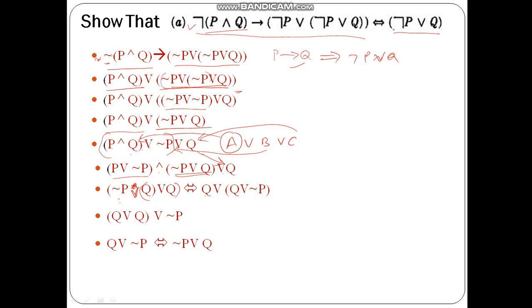I have taken here a conjunction, it should be a disjunction. Here it is an OR operation. So this is how we can prove by using the previous identities.